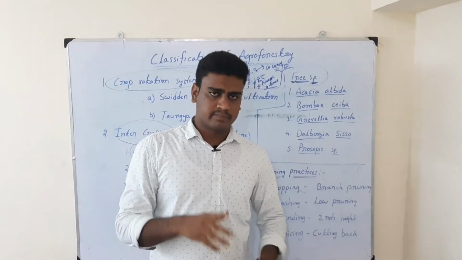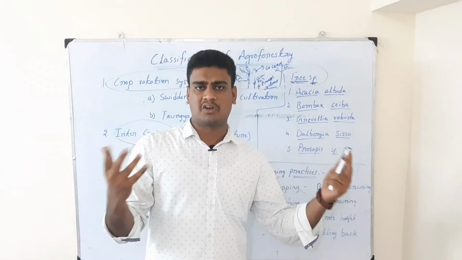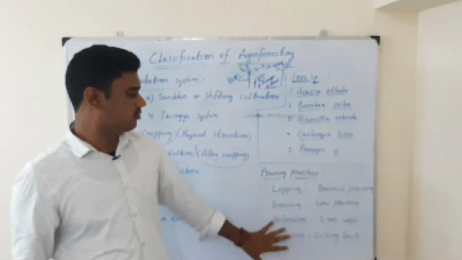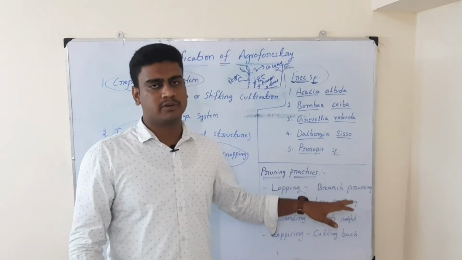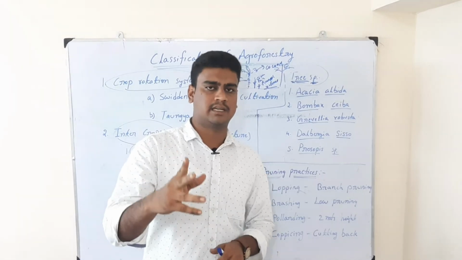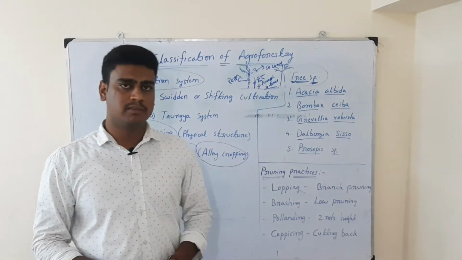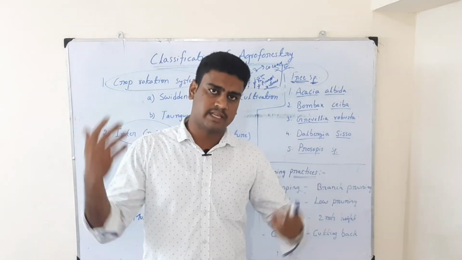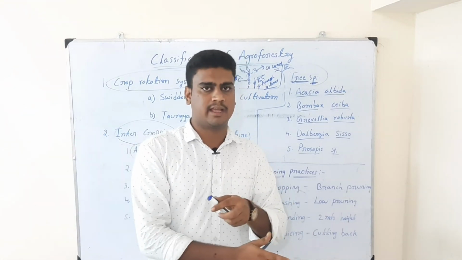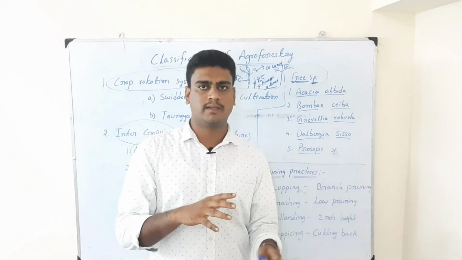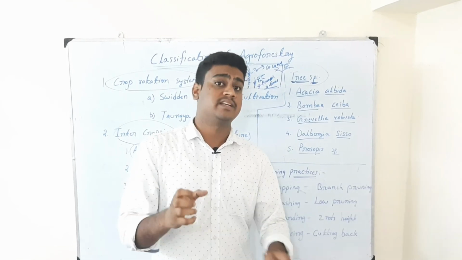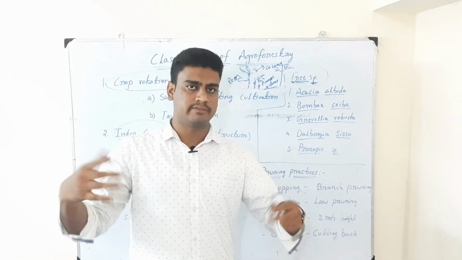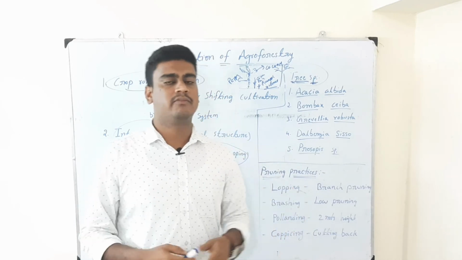Coppicing means cutting back the extra growth. There won't be much difference between branch pruning and coppicing, but in branch pruning we are cutting the extra branches, whereas coppicing means whatever has grown after certain years we cut back again, so that it will not occupy further space. You are bringing it back to the beginning, but a ready-made tree will be there. So immediately it will give the shoot and go for further development.